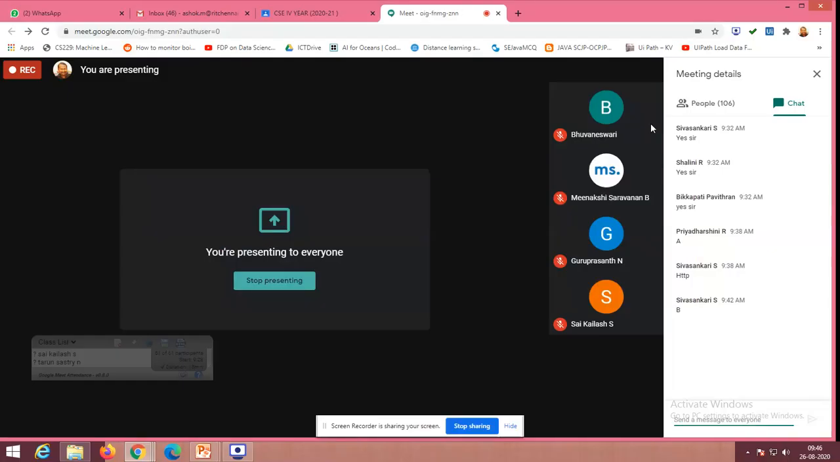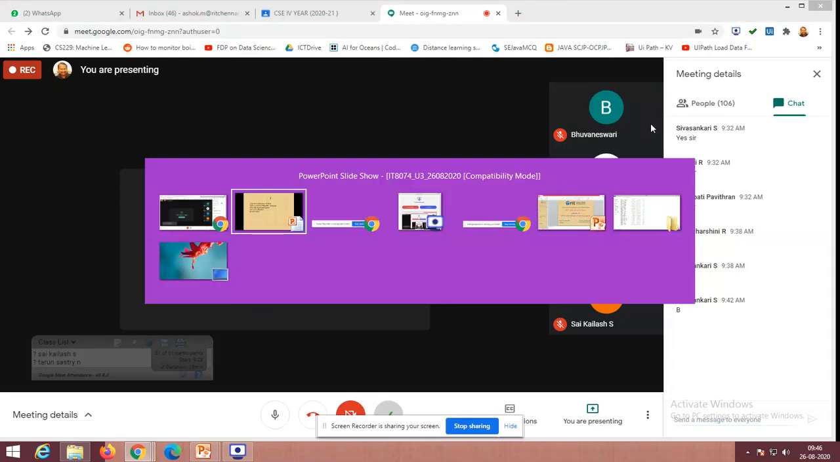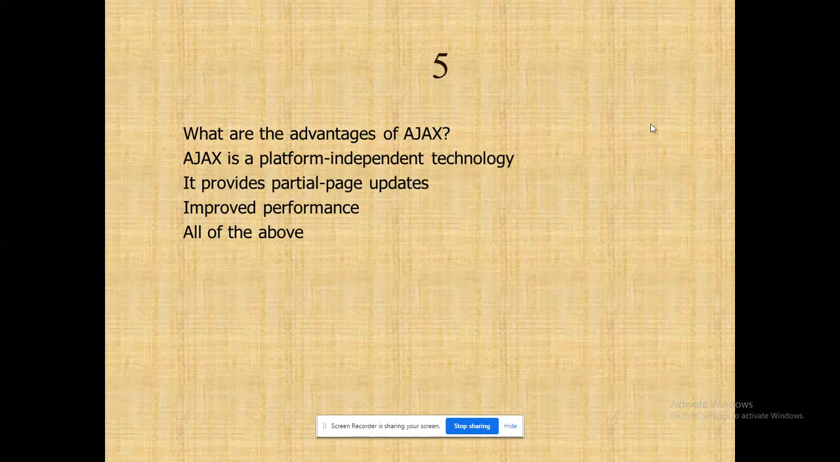Question number 5. Post your options. What are the advantages of Ajax? A, B, C, D. What would be the best option? It's a platform independent technology, or it provides partial page updates, or improved performance, or all of the above. Which one will be the best option? Please post your answer in the chat.